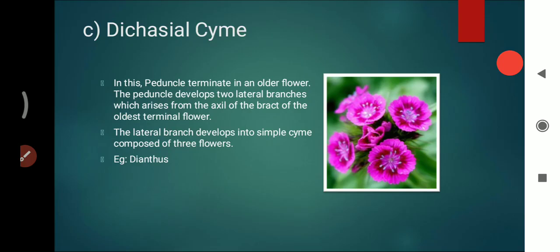Then the dichasial type of cymose inflorescence. In this, the peduncle terminates in an older flower. The peduncle develops two lateral branches which arise from the axis of the bract of the oldest terminal flower. The lateral branches develop into a simple cyme composed of three flowers. The example is found in Dianthus.